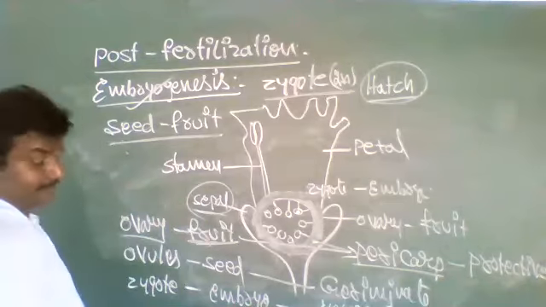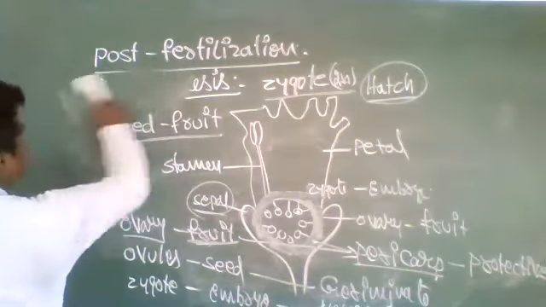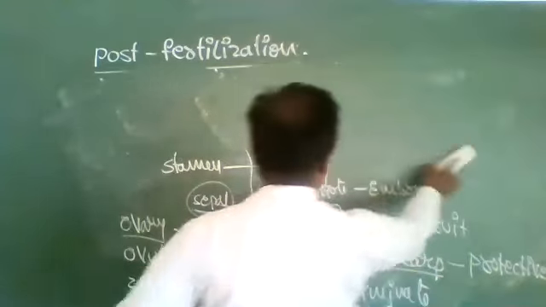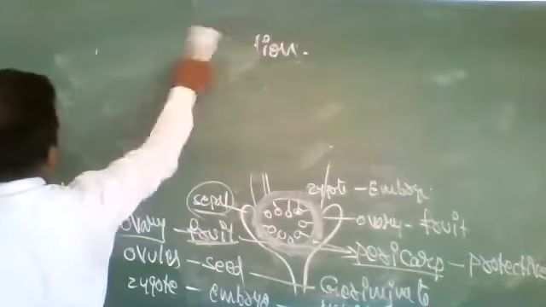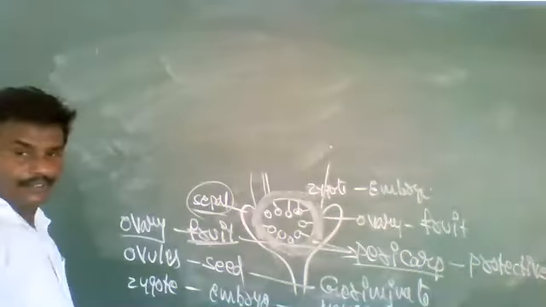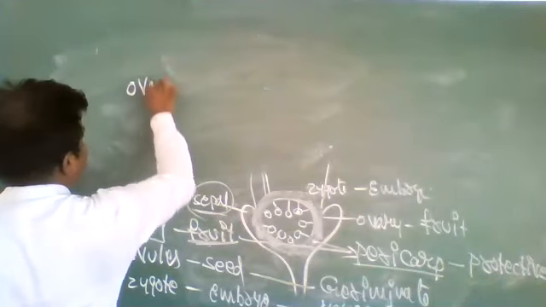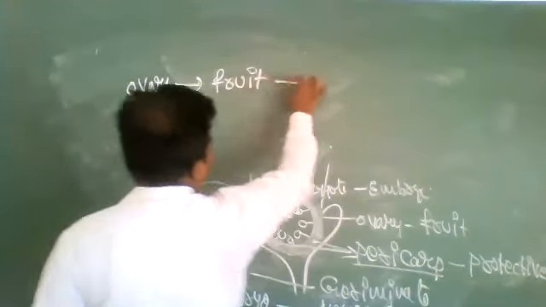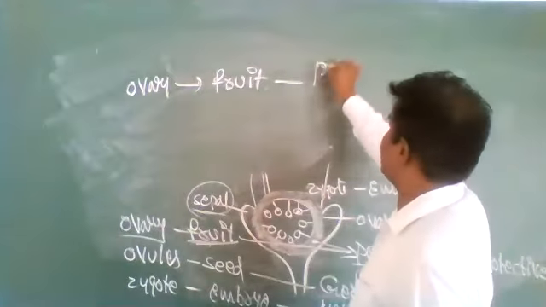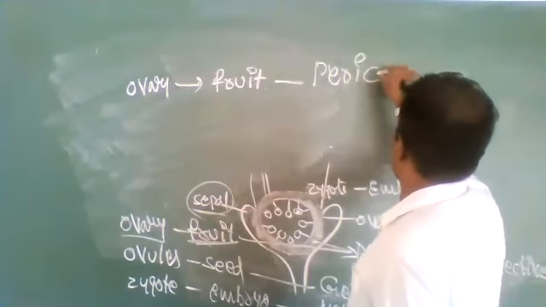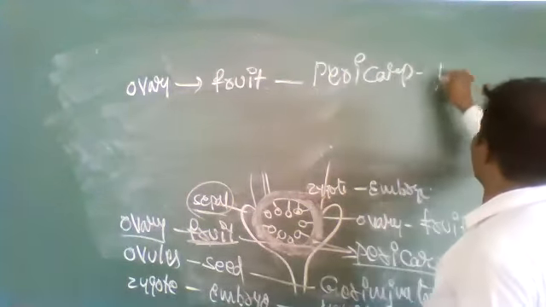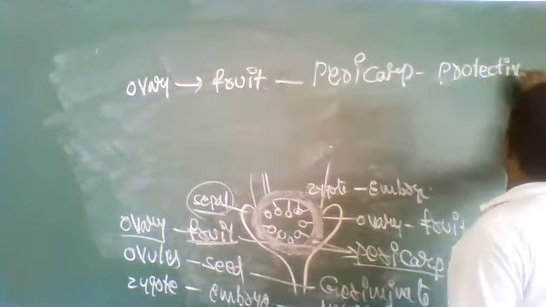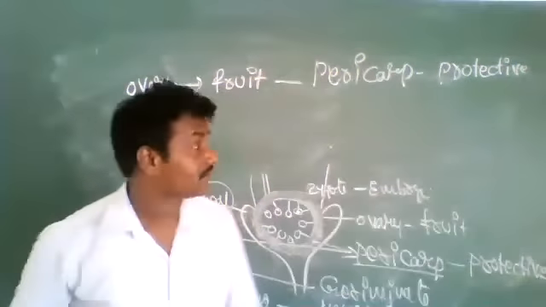See here, the ovary turns into fruit. This fruit has a thick pericarp, which has a protective function.